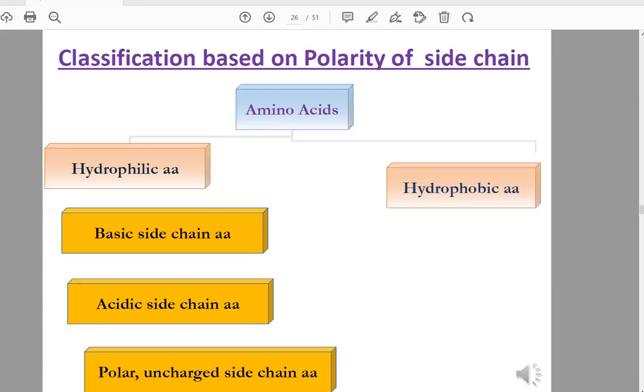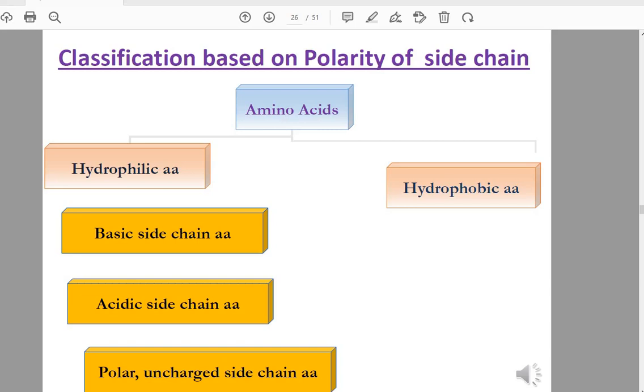Let's continue our lecture. The second classification of amino acids is according to the polarity of the side chain. What is the meaning of polarity? It's the ability to form a hydrogen bond with water.